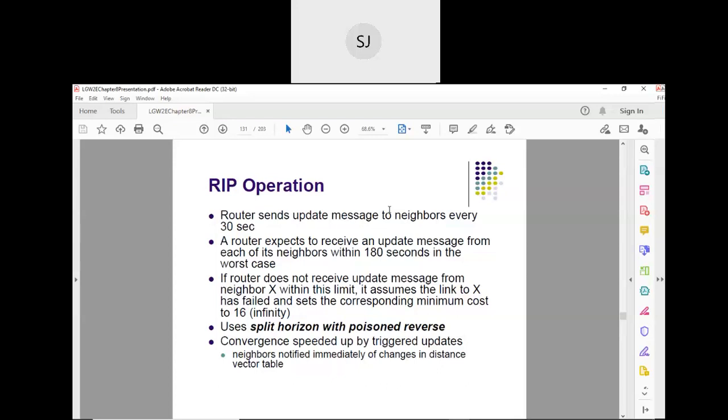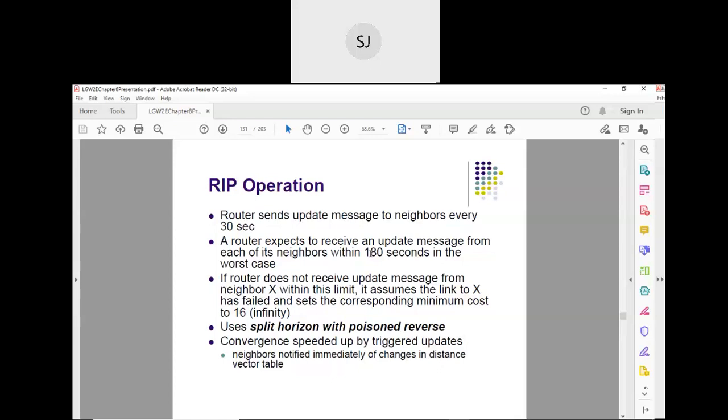Now, if a router doesn't receive any routing update for 180 seconds, suppose A and B are neighboring routers, and A doesn't receive any update from B within 180 seconds, then A assumes that the A to B link is gone.